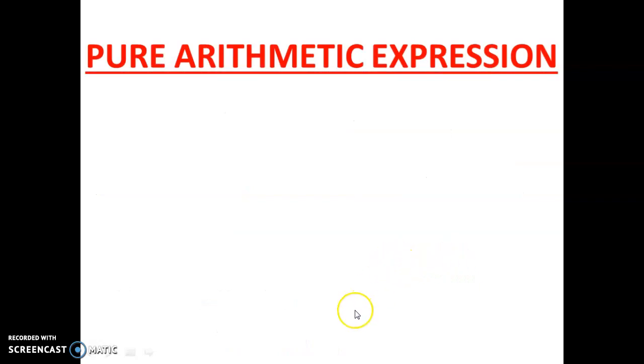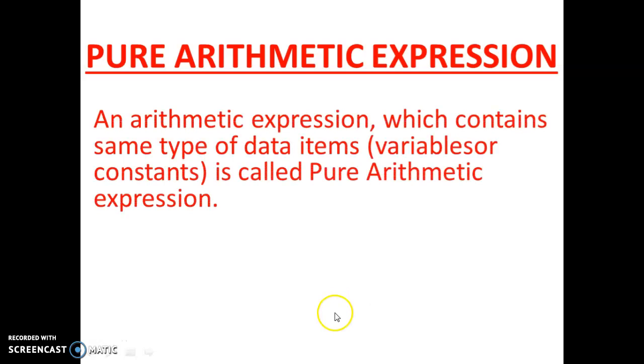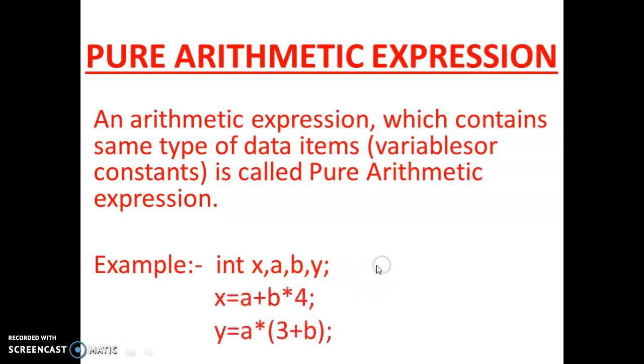Okay, then come to the next slide. Pure arithmetic expression. Pure means all variables are of the same type. Suppose A, B, Y using commas, that means all are integer type variables. We write the type of variable, then the names of the variables using commas, and at last a semicolon.